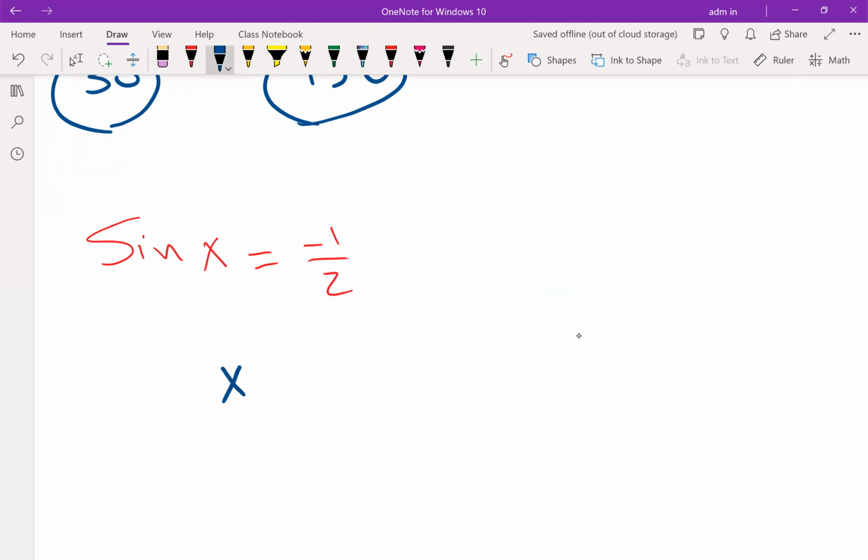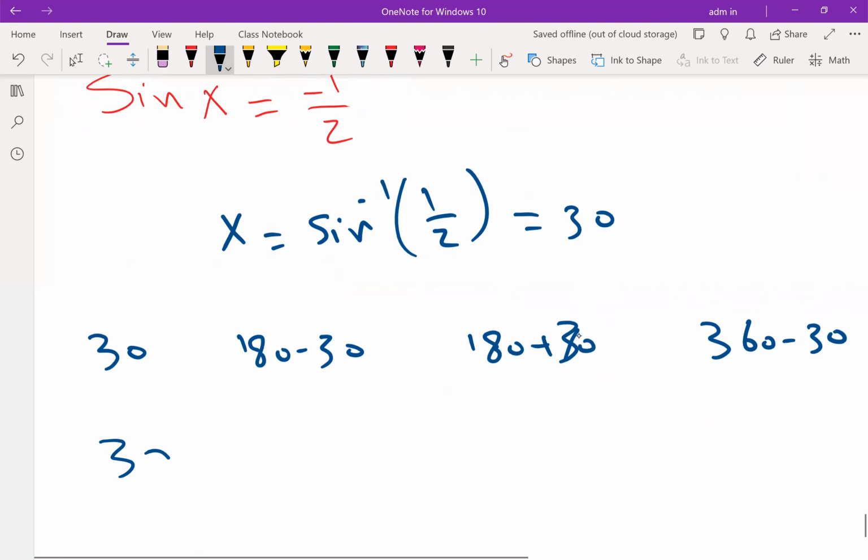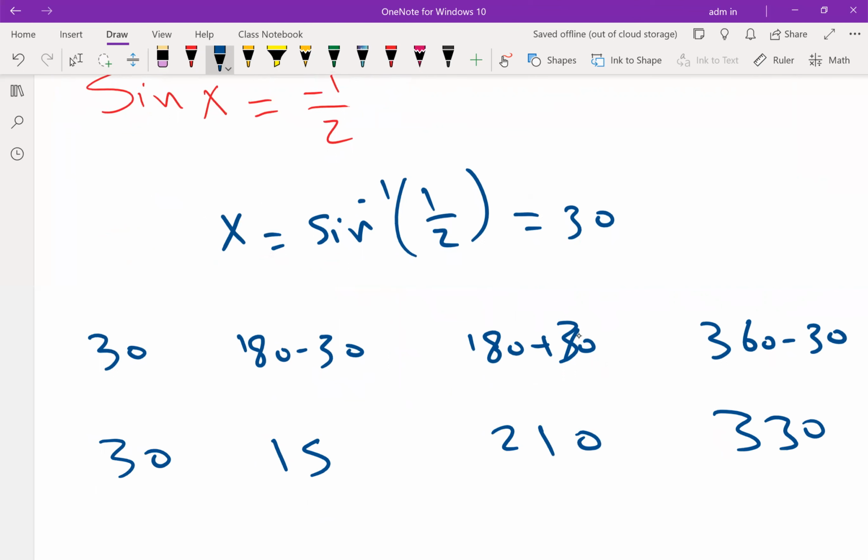Shift the sign to get the principal angle. Please, whatever is written, positive or negative, use the positive value. So the answer will be 30. We have 4 solutions: x, 180 minus x, 180 plus x, 360 minus x. The first solution 30, 150, 210, 330.